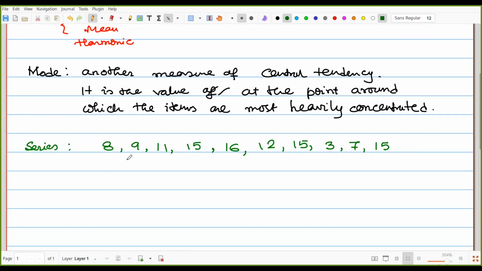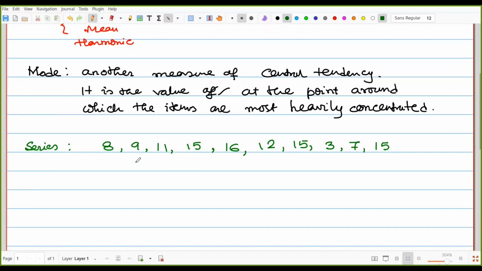Now suppose I am the teacher and you are the students, and the HOD or the principal is asking for the report: please give me the report of average marks obtained by the students. Average marks means we are proceeding to central tendency. We can use the mean, the median, or the mode. Those are three ways we can find the average.